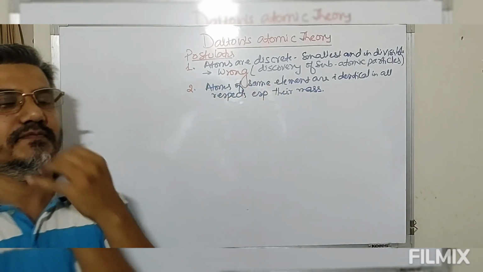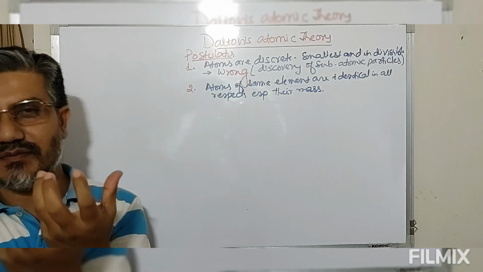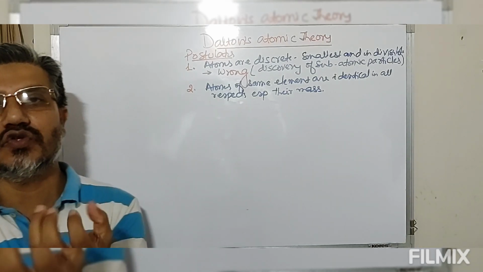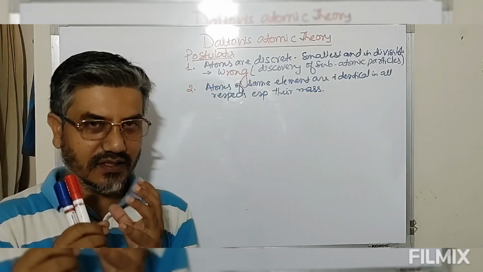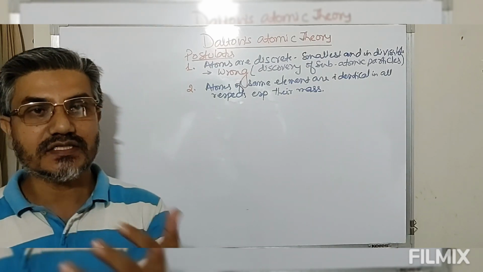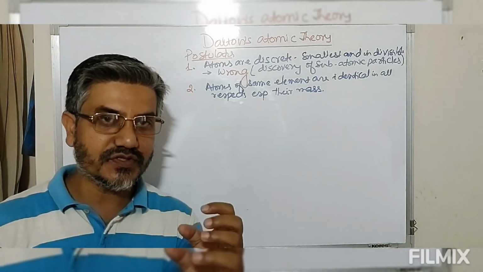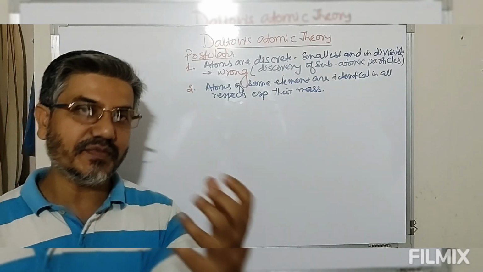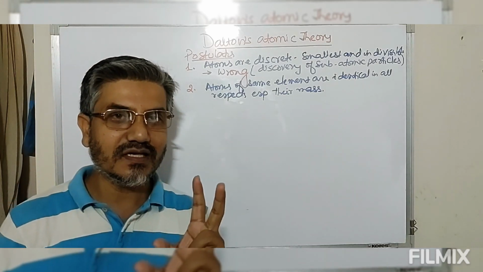But now look at this. After this, we have discovered something like isotopes. Isotopes are the species having the same atomic number but different mass number. If the atomic number is the same, we have the same atoms. So now we have the same atoms because of the same atomic number, but their mass numbers are different.